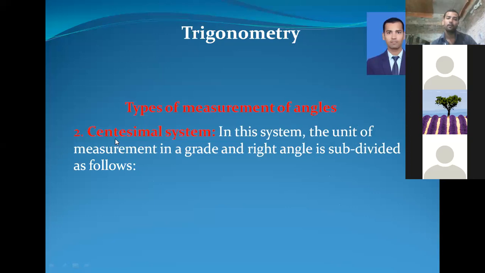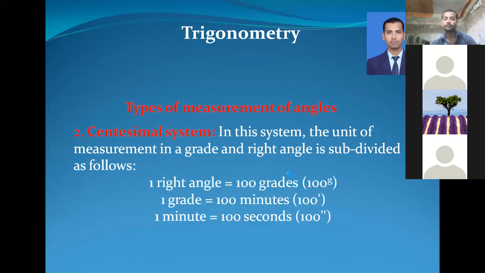Then after, the second one is the centesimal system. In this system, the unit of measurement is a grade, and the right angle is subdivided as follows. Again, this system is measured in the grade system, and again the right angle is subdivided as follows in the minute and second system.